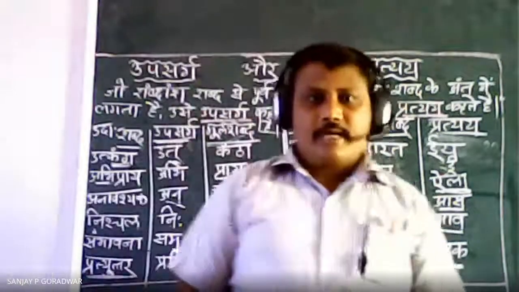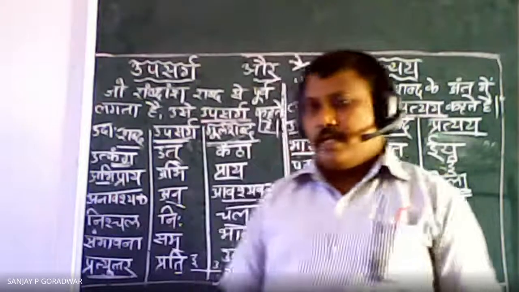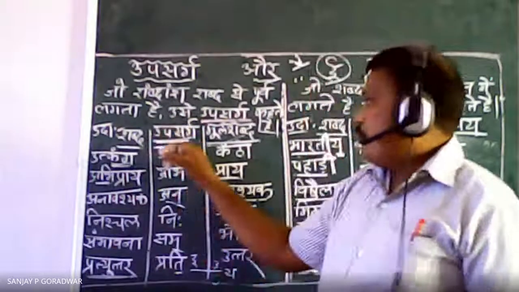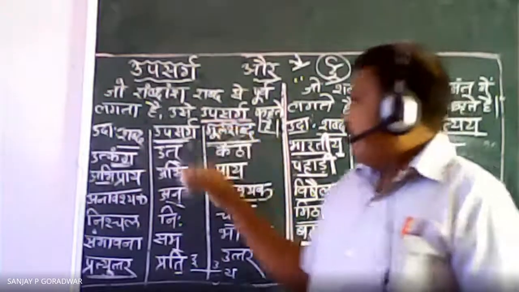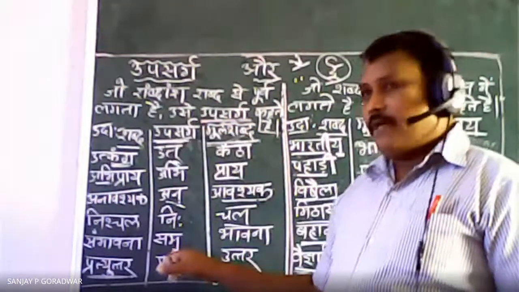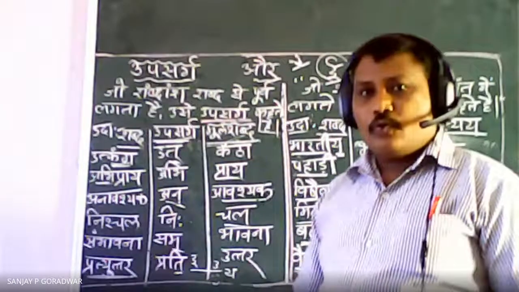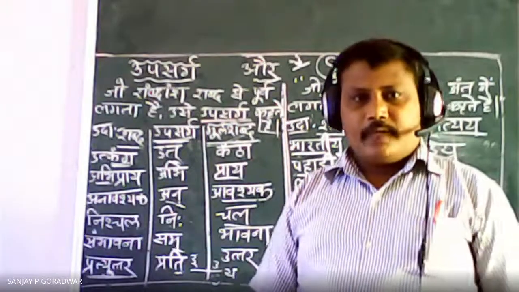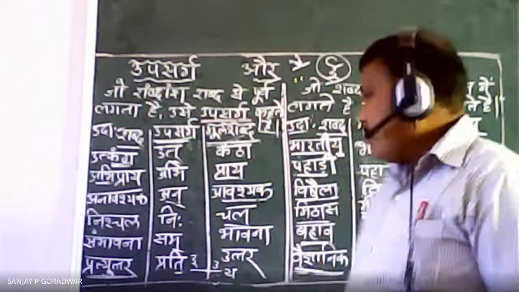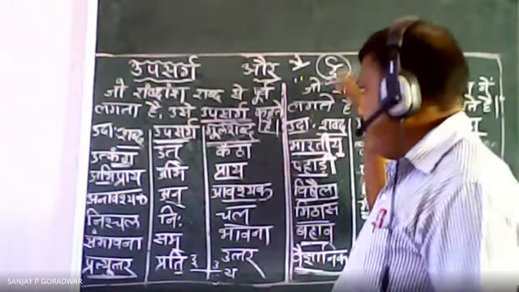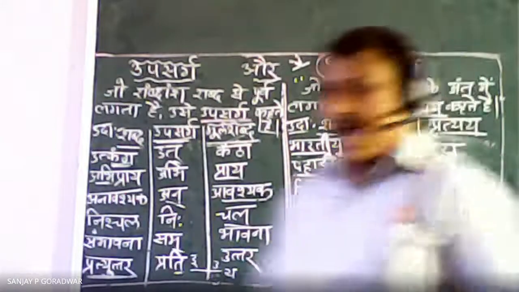So like this, 4 marks question will be there. Sometimes they will ask you, the words will be given there. You have to separate upsarga from the main word, and sometimes the prefix will be given there. From that they will ask you, make 2 words each. If 2 words you are doing there for 1 mark. Okay, so like this 4 marks question will be asked from this topic, upsarga and pratyay.